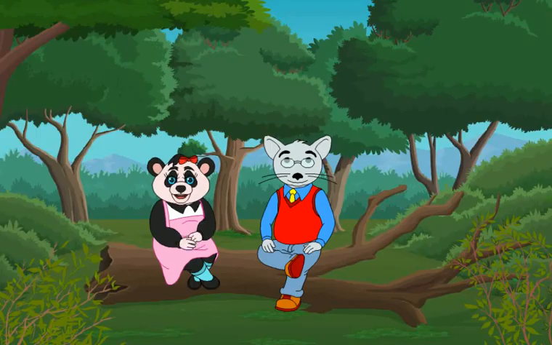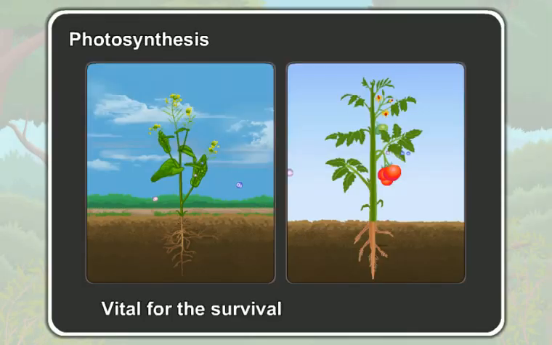This makes the quantity of oxygen and the carbon dioxide the same. Hence, the process of photosynthesis helps to balance the quantity of oxygen and carbon dioxide in the atmosphere. It is vital for survival of all living things.